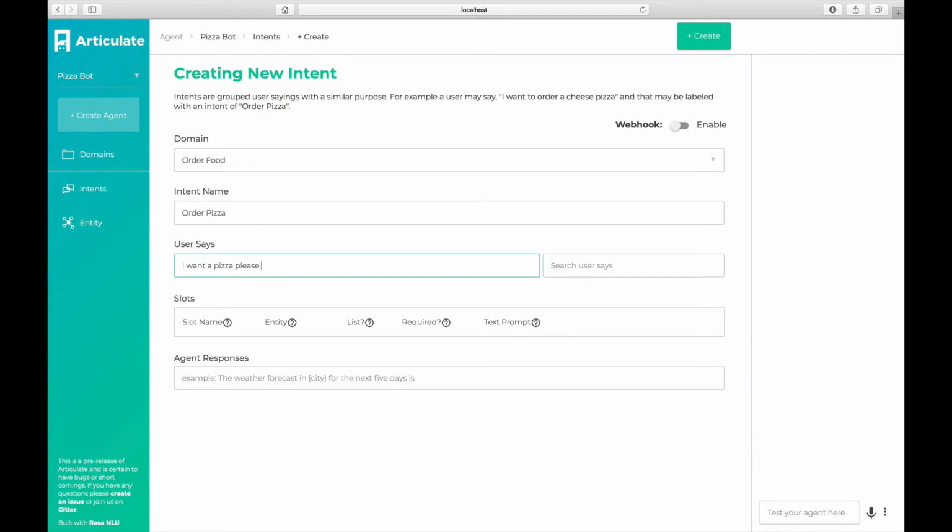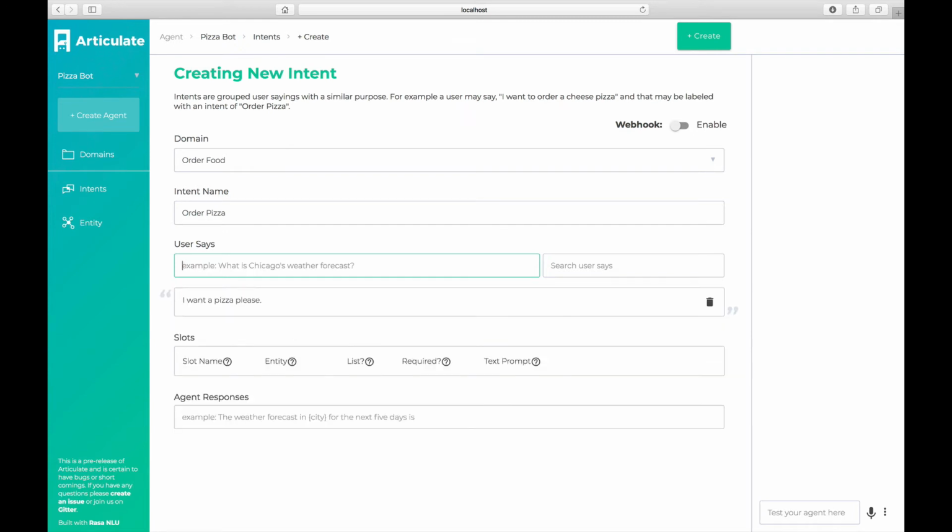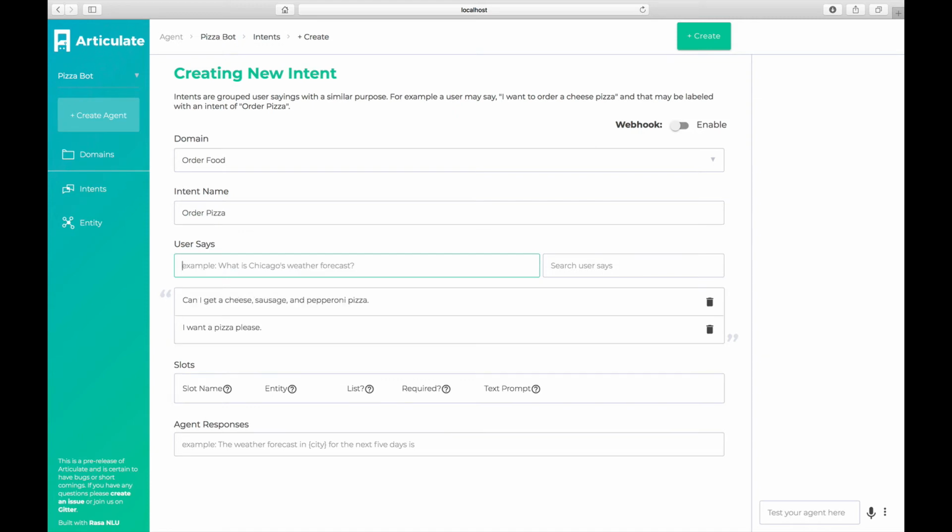You're also going to get users who don't provide the toppings right off the bat. Just say, I want a pizza, please. You're going to get people who specify all the toppings. And you're going to get people who are very succinct. Order pizza.